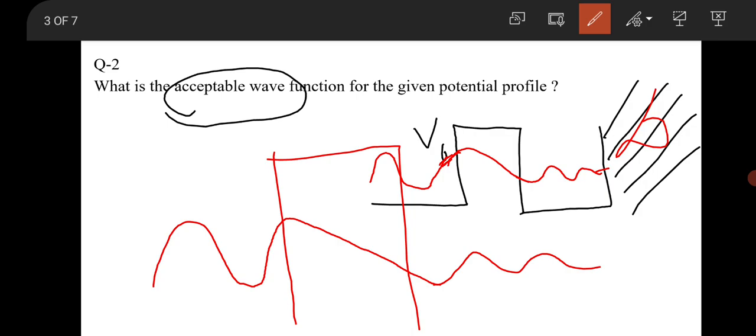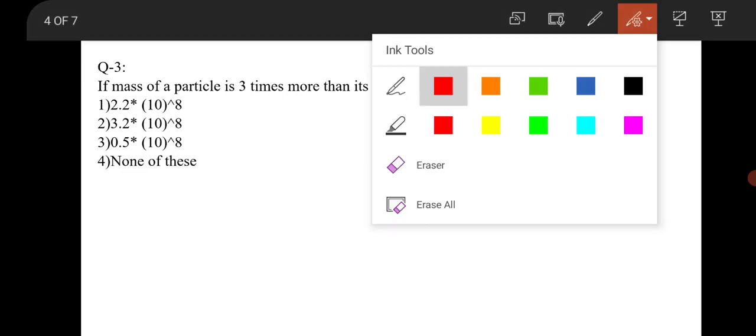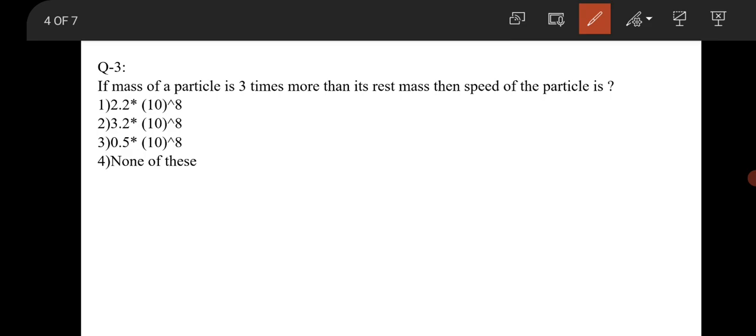Now move to the next question. The next question was from relativity. The question was like that: if the mass of a particle is 3 times its rest mass, then the speed of the particle will be what? It's a basic and easy question, you can say. The mass of the particle is 3 times the rest mass.